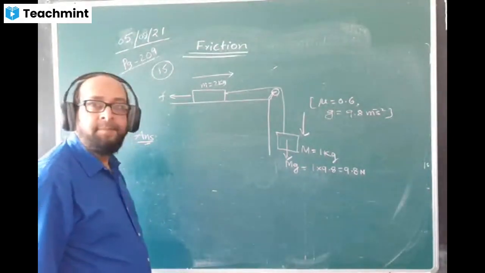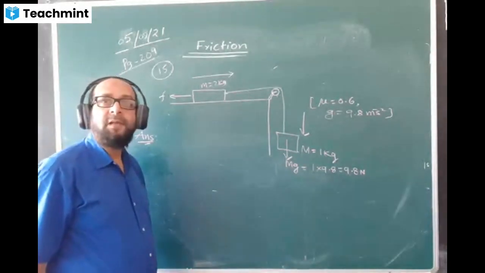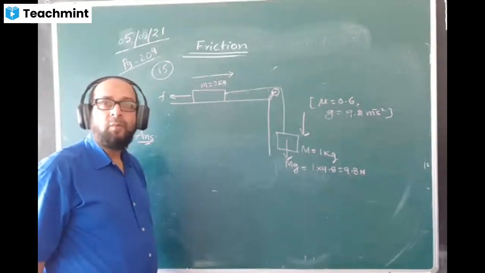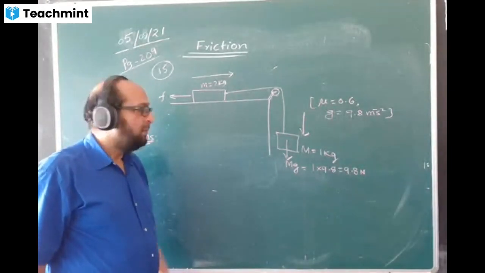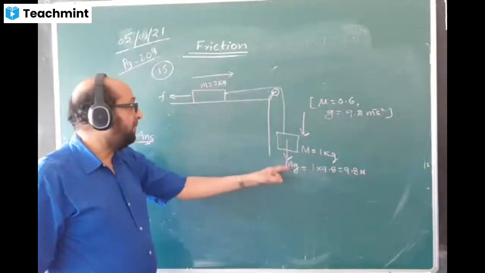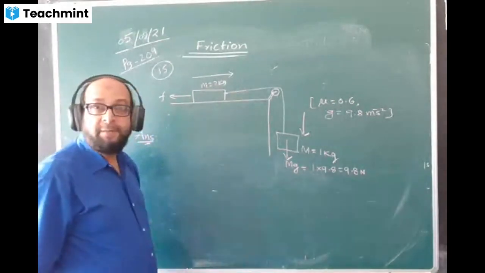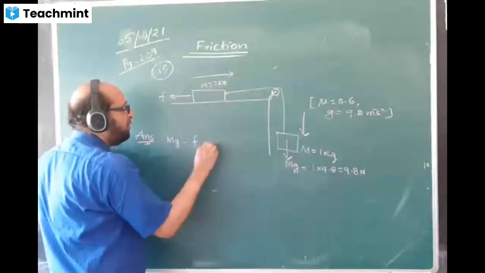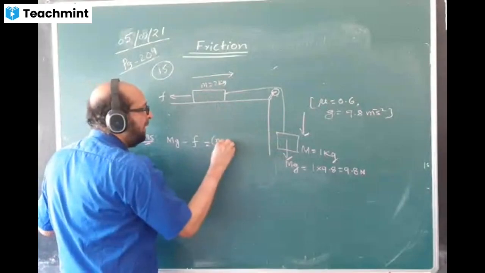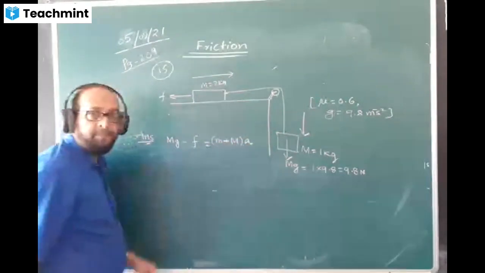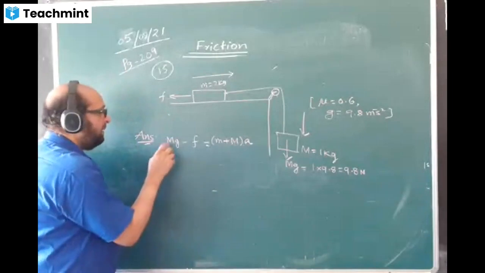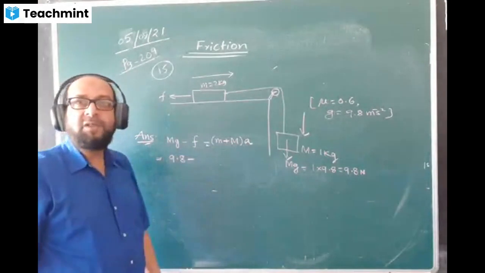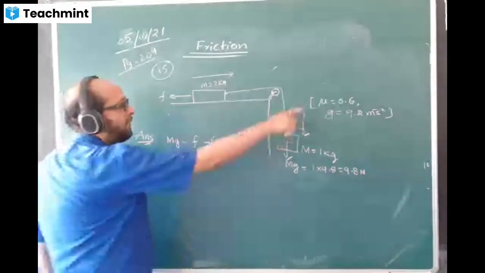Tell once again. Very simple. This one mg must be bigger than friction. Then only the motion will take place. So we'll be writing that this mg minus f is equal to motion of both the masses, that is m plus m into a. I will write like this. Mg value we already calculated 9.8 minus friction. What is the formula of friction? Mu N. Mu value I'll take 0.6.